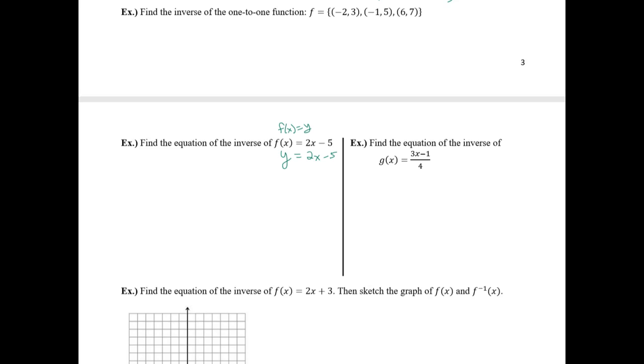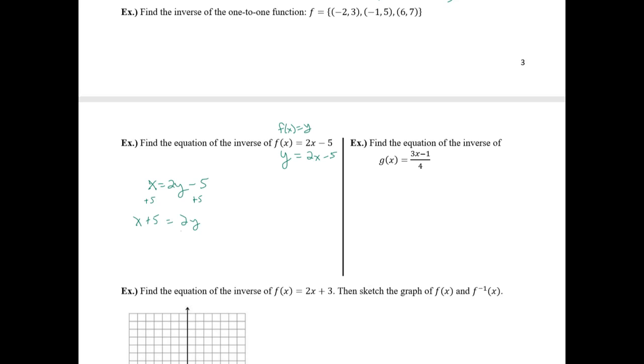So I'm going to replace y with x. I'm going to replace x with y. And I want to solve this for y because that's how we write our functions. We write it as f of x equals. So to get y alone, I have to add 5 to both sides. x plus 5 equals 2y.